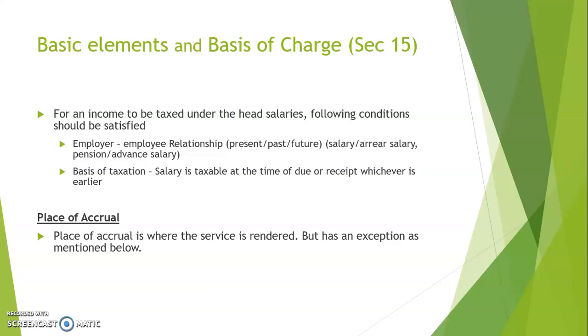But that's not the case. Because the reason why our government sent Mr. A to the US is not for the benefit of the USA. It's for the benefit of India, right? So if you look at it from this angle, wherein Mr. A is sent by our government to the USA to render services for our country, not for the USA, then the place wherein his services are rendered is India, not the USA.